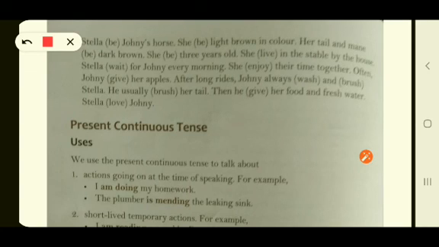Stella loves Johnny. So with this we have completed this part of this chapter. We have completed the simple present tense. In my next video, we will discuss the present continuous form. Right? So this exercise, I'll send it to you through PDF.